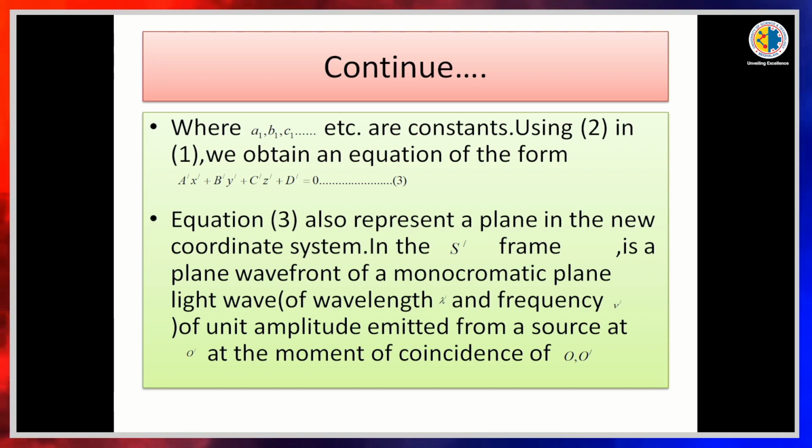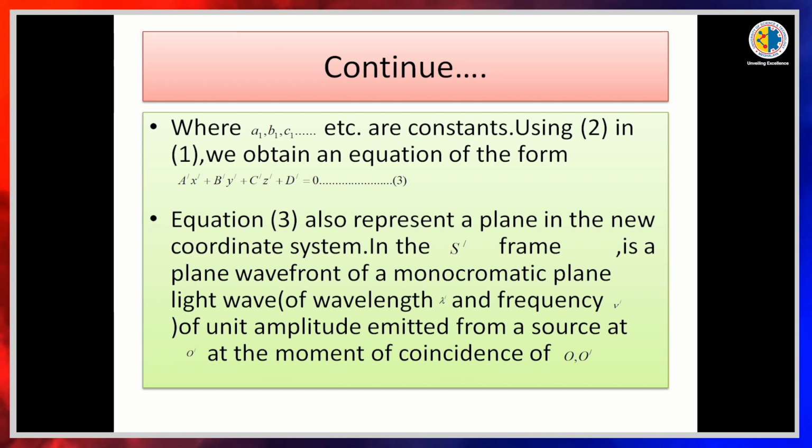So 3 is another equation of a plane, and the only difference is that in the first equation our constant parameters are a, b, c, d, and here they are a', b', c' and d'. In the S' frame it is a plane.